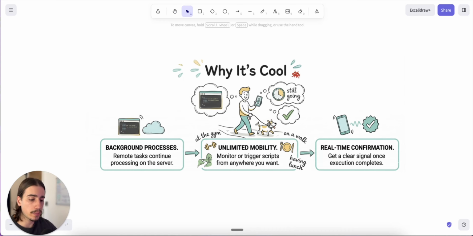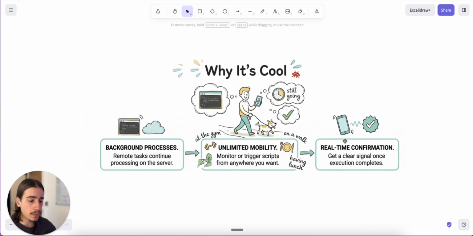So unlimited mobility, monitor or trigger scripts from anywhere that you want. Like you saw from the example earlier, I was on my phone and I asked Claude Code to generate me an image with 2 reference images. And then we also get real-time confirmation. So again, like you saw on my phone, it said that this task is done. I go and view it on Airtable.